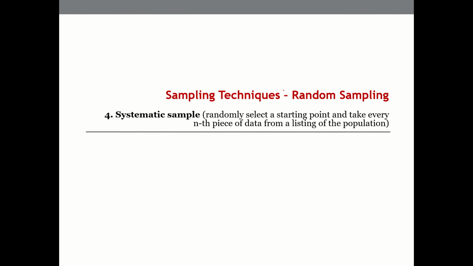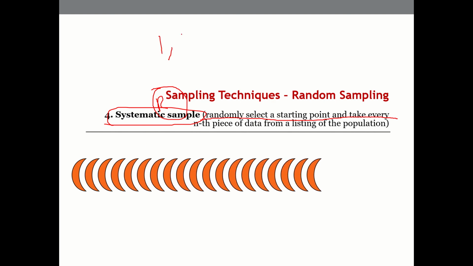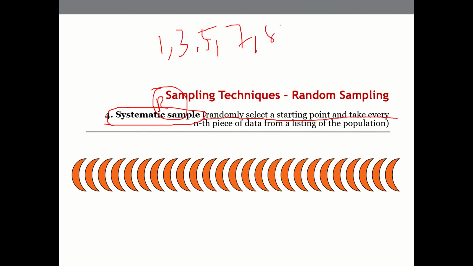And then there is something called systematic random sampling. This is actually used sometimes when we do a census. For example, every odd number is taken, or every even number is taken for the survey: 1, 3, 5, 7, 9, or 2, 4, 6, 8, 10.